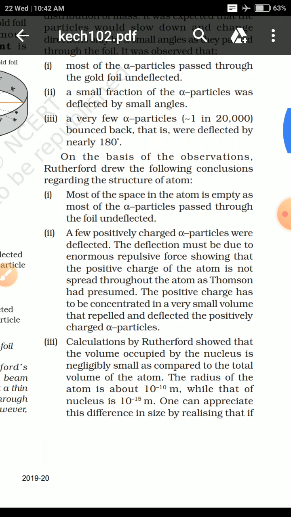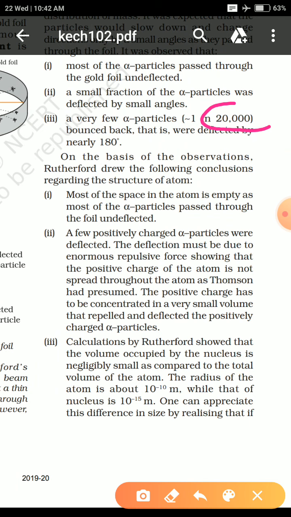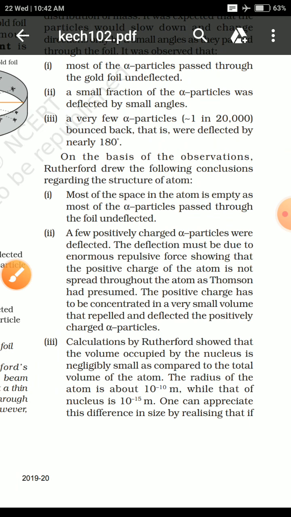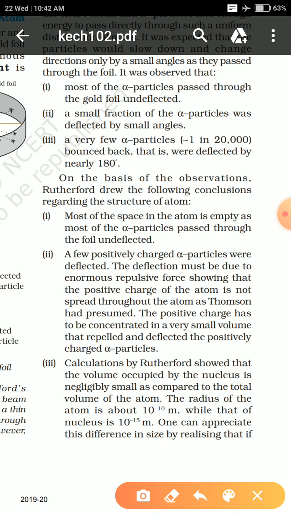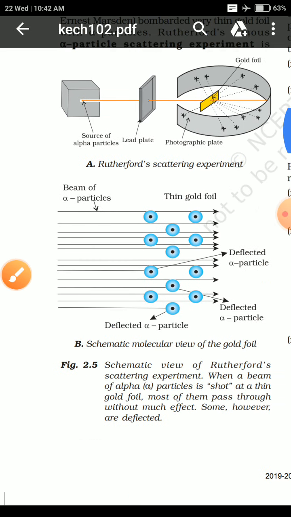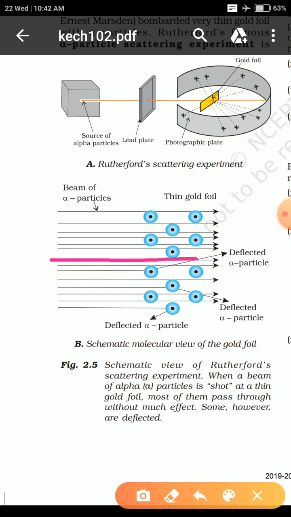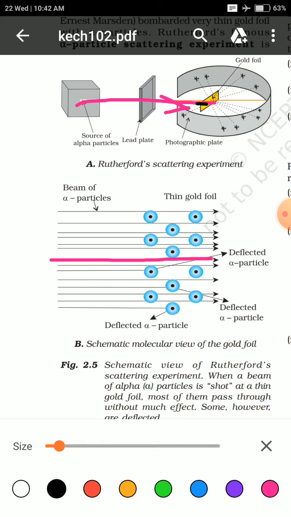And the third and the most important thing that he saw was an approximation that he made. Suppose there were 20,000 alpha particles; in those 20,000 alpha particles, at least one alpha particle would bounce back at an 180-degree angle. Means if the alpha particle bounces on this particular gold foil, it will bounce back and come straight back to that particular source.